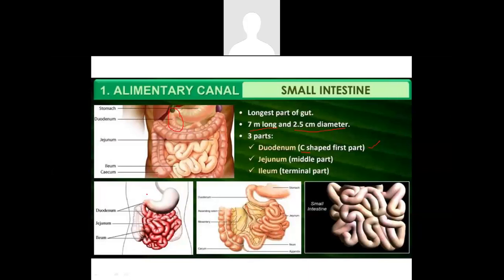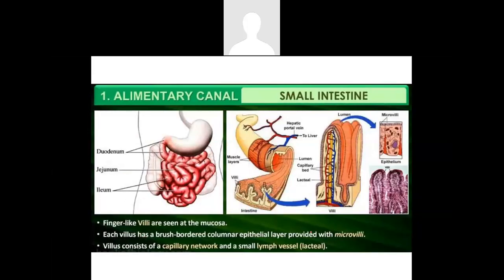The small intestine consists of three parts. The duodenum, that is the C-shaped part. To mark it in the diagram, the place where it exactly starts and gets projected from the stomach. The second one is jejunum, which is the middle part. All the coiled part together where the major area or the site of digestion takes place, that is the jejunum. And finally, the ileum. The ileum is the final part, the last protruding part from the small intestine, which connects to the large intestine.